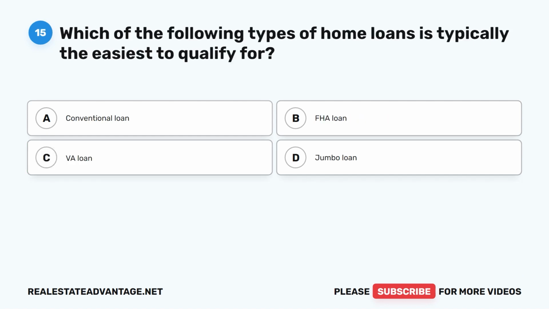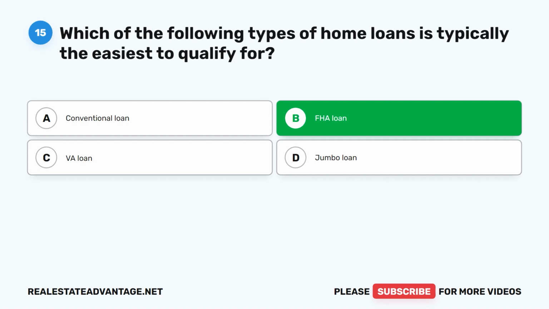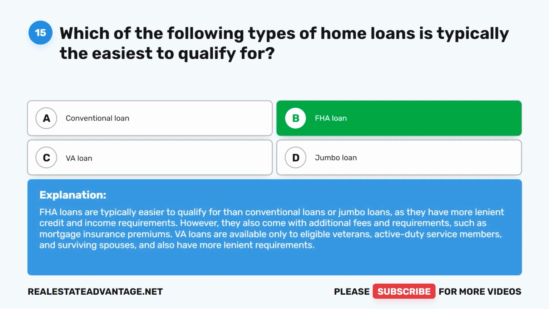Question 15. Which of the following types of home loans is typically the easiest to qualify for? A. Conventional loan, B. FHA loan, C. VA loan, D. Jumbo loan. The correct answer is B. FHA loan. FHA loans are typically easier to qualify for than conventional loans or jumbo loans, as they have more lenient credit and income requirements. However, they also come with additional fees and requirements, such as mortgage insurance premiums. VA loans are available only to eligible veterans, active duty service members, and surviving spouses, and also have more lenient